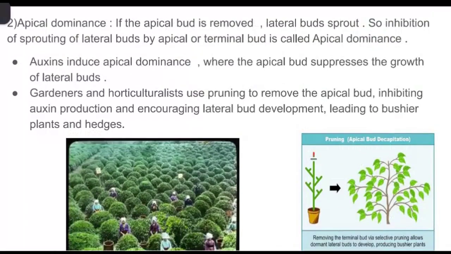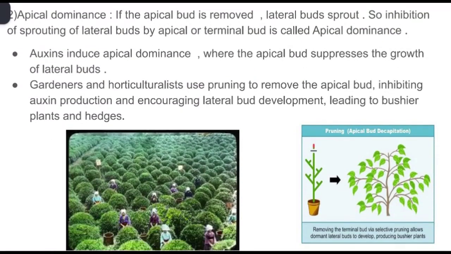And the second important function of auxin is apical dominance. So what do you mean by apical dominance? It means if the apical bud is removed, lateral buds will sprout. So inhibition of sprouting of lateral buds by apical or terminal buds is called apical dominance. Here this is the apical bud and these are called lateral buds.